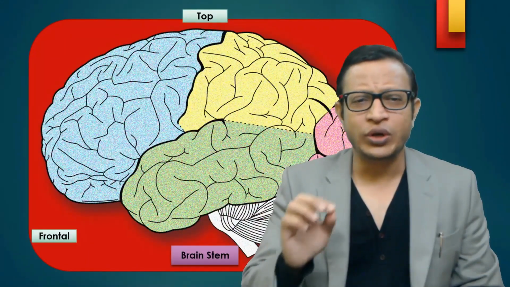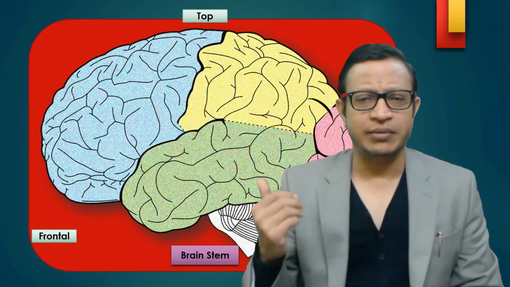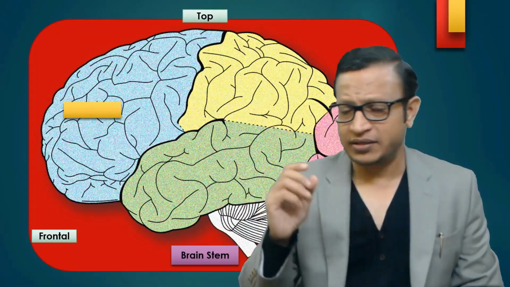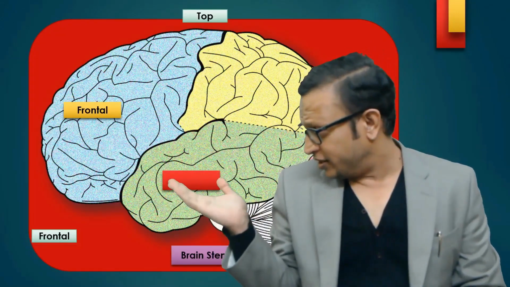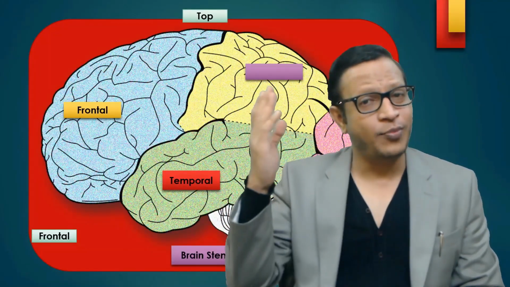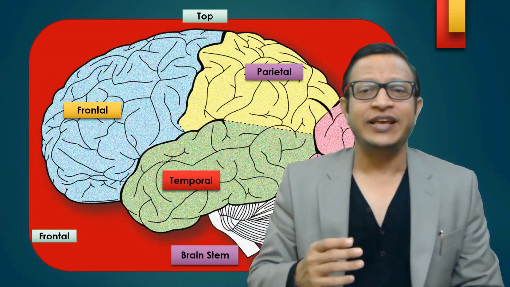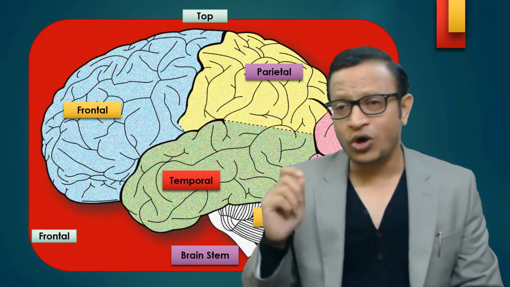Now let's look into the various parts of the brain. Again, it is top, frontal, and back. If you look at the front part, that is the frontal lobe. The lower part is called the temporal lobe. The upper one, in yellow, is called the parietal lobe. The last part is called the occipital lobe.